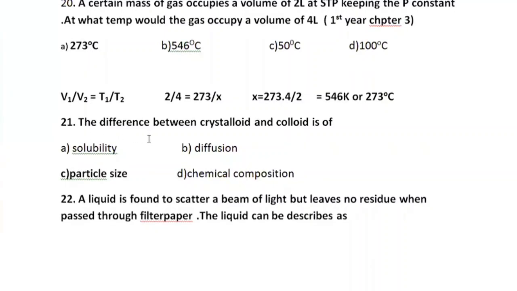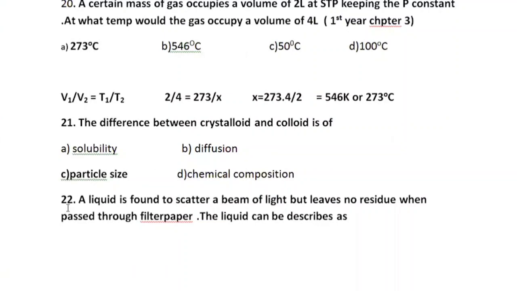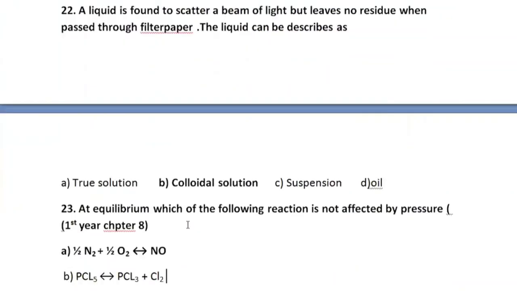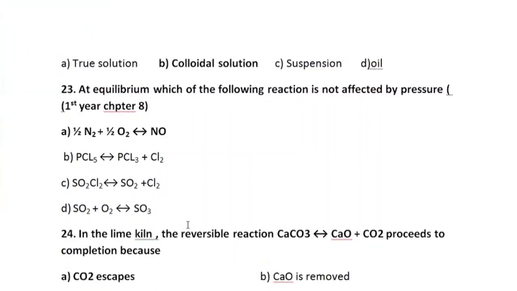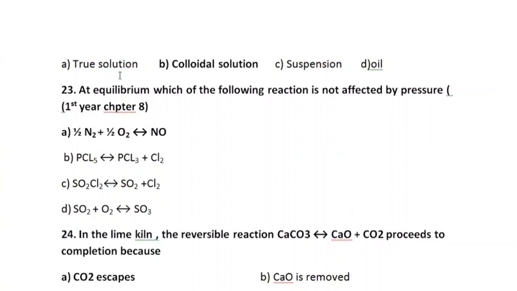MCQ 21 is, the difference between crystalloid and colloid is of solubility, diffusion, particle size, chemical decomposition. So C option is correct here. MCQ 22 is, a liquid is found to scatter a beam of light but leaves no residue when passed through filter paper. The liquid can be described as true solution, colloidal solution, suspension and oil. The B option is correct here, colloidal solution. Because in a true solution, you know that the solute is totally dissolved, a form of homogeneous mixture in the solvent, and the particle size is less than 1 nanometer. So B option is correct here.